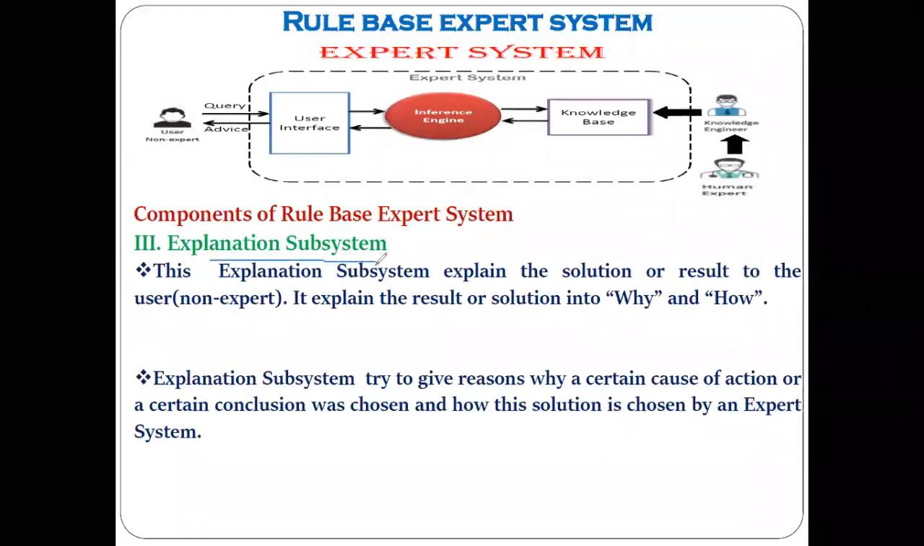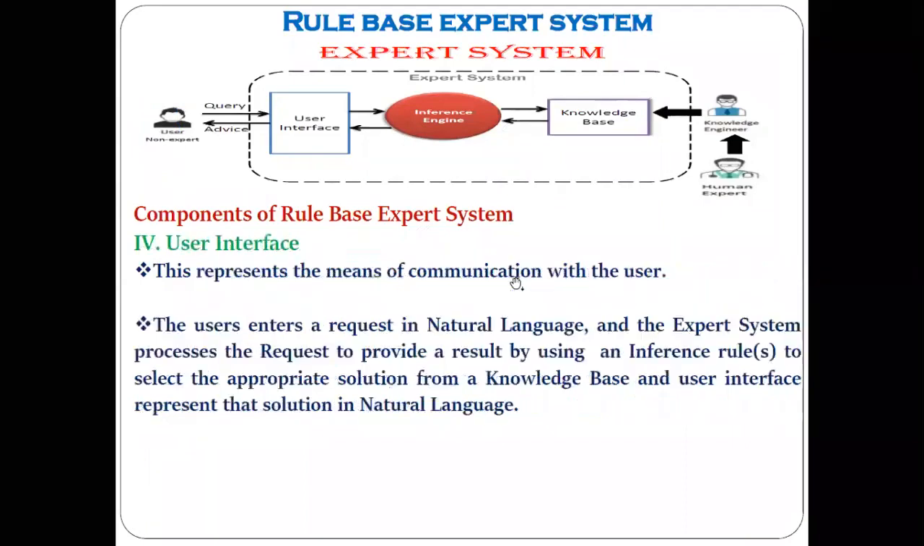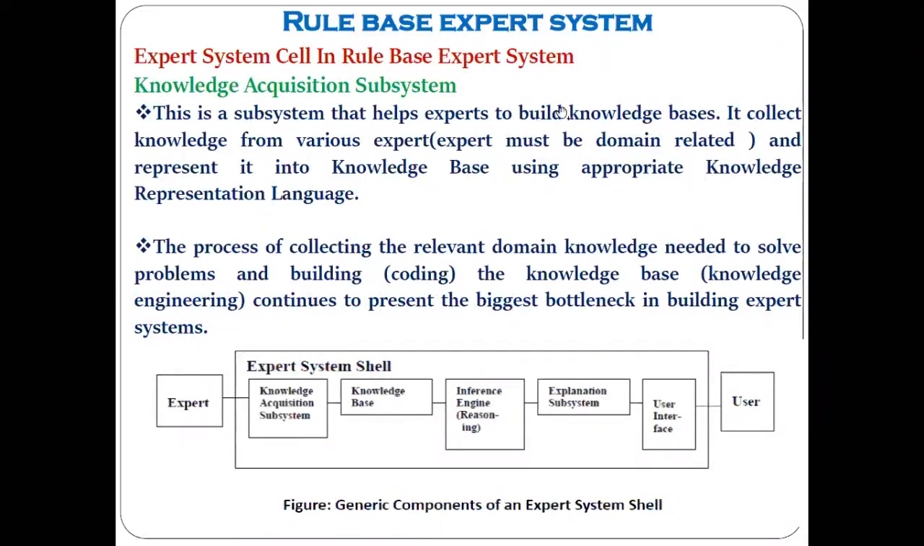Now another component is the explanation subsystem. In that diagram, another diagram I have shown you here, in this diagram, I have not shown it in detail. The explanation subsystem explains the solution to the user. In order to explain the solution to the user, the explanation subsystem is utilized. It explains why this has happened, and how it can happen. This kind of answer is given by the explanation subsystem. Now let me take you to that detailed diagram.